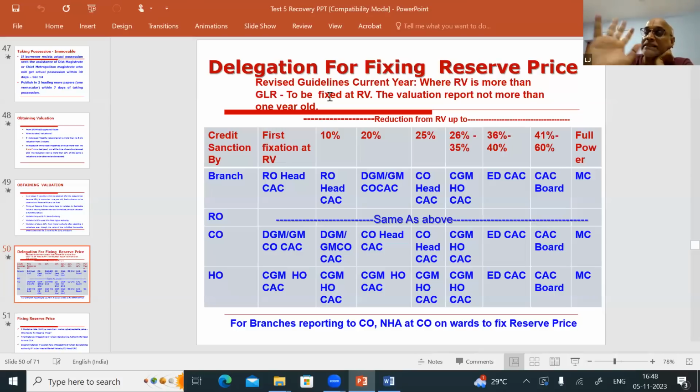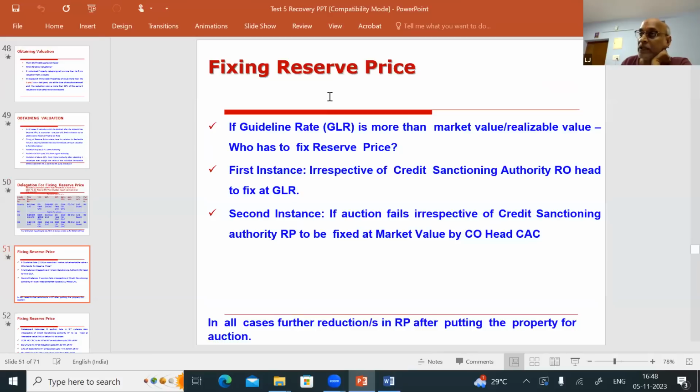Last year it was like that, and some changes were brought out. And this year they have brought one more thing. Somebody has represented to HO that sometimes the guideline rate is more than the realizable value in the report given by the SARFAESI approved valuer. In that case, what should we do? See, if the guideline rate is more than the market value or realizable value, who has to fix the reserve price?